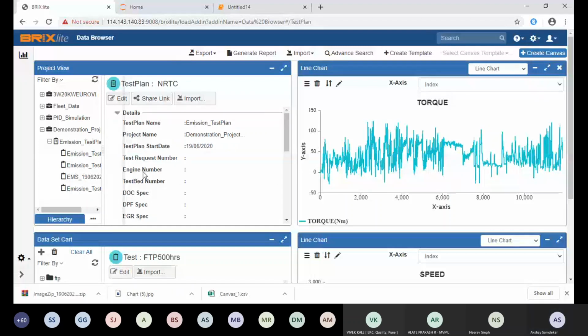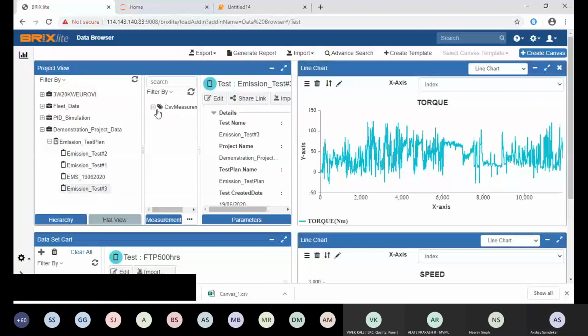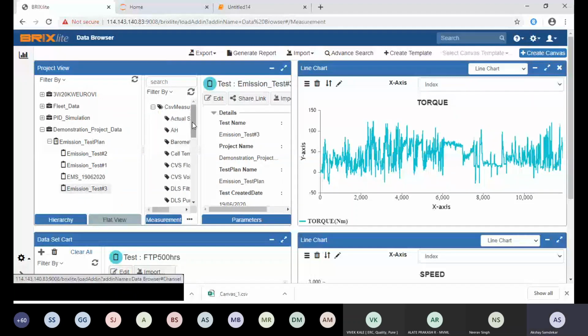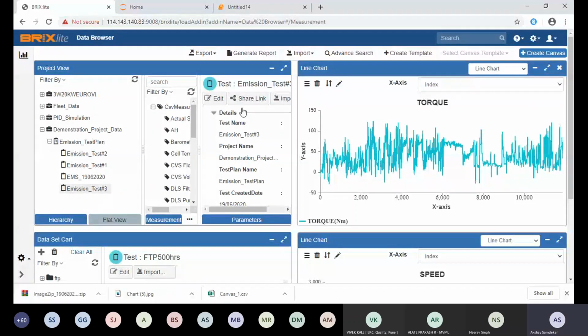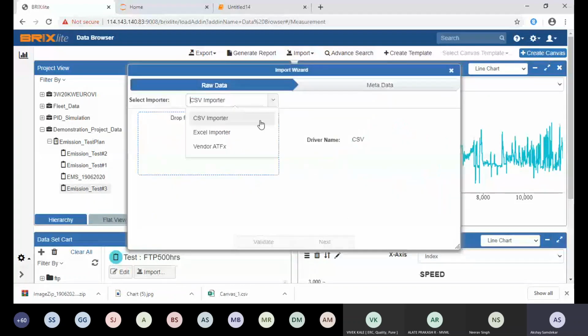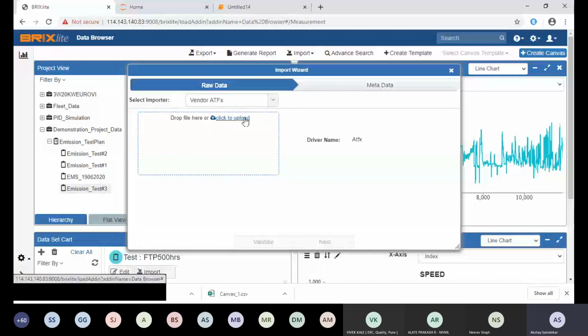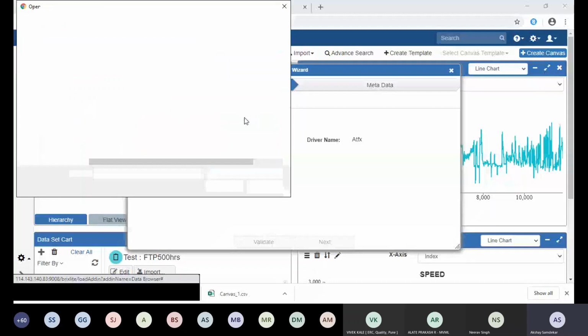In the same way I can import an Excel file, I need to select an Excel file. Same as the Excel file, I can select an ATFX file. Just as an example, I can show you a demonstration for the ATFX file.